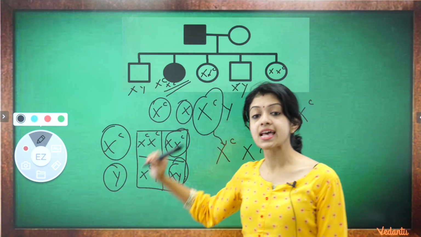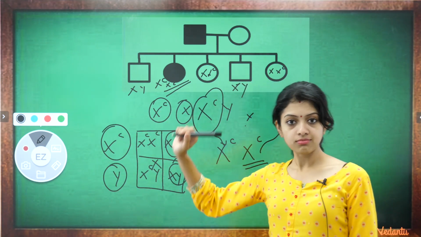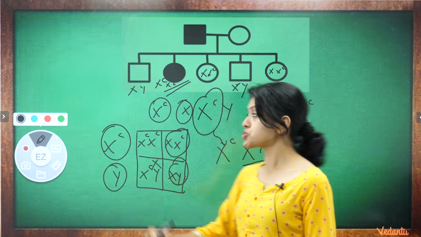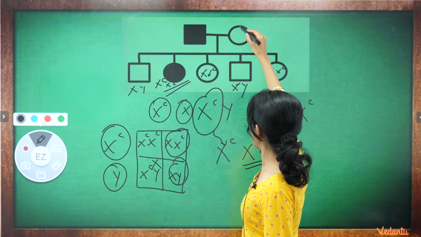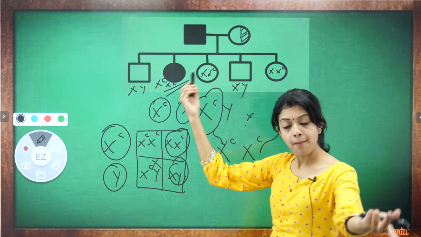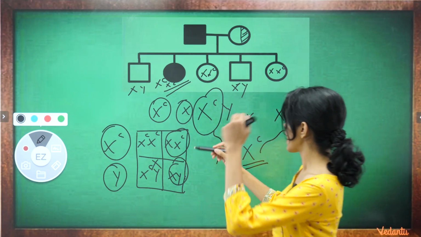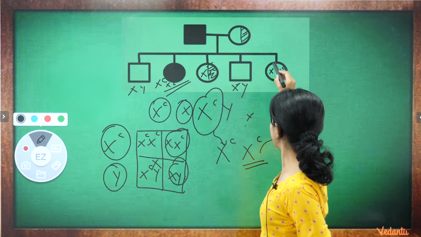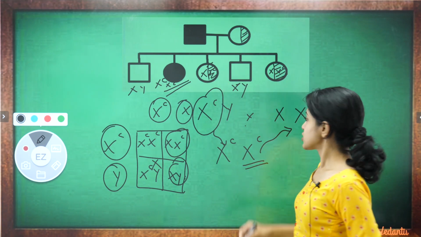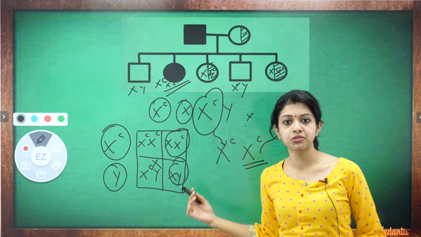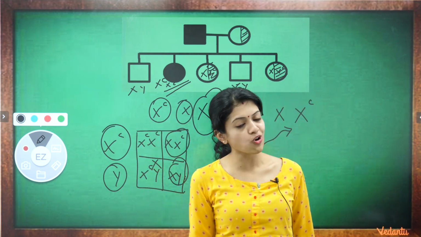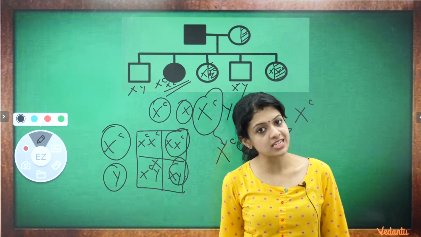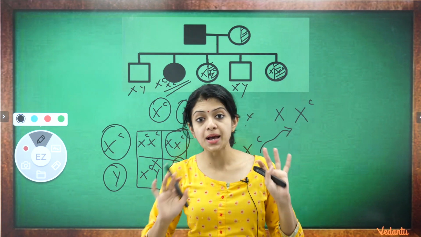So in this case, if you were to now redraw this pedigree chart, what would it look like? Of course, it would look like this. The mom would be half shaded because she is a carrier. We have seen that. This son is normal. This son is also normal. These two daughters again would be half shaded. So as a genetic counselor, after gathering all the data and after making all these logical calculations, you redraw the pedigree chart in this form. Okay, I hope this is completely clear.